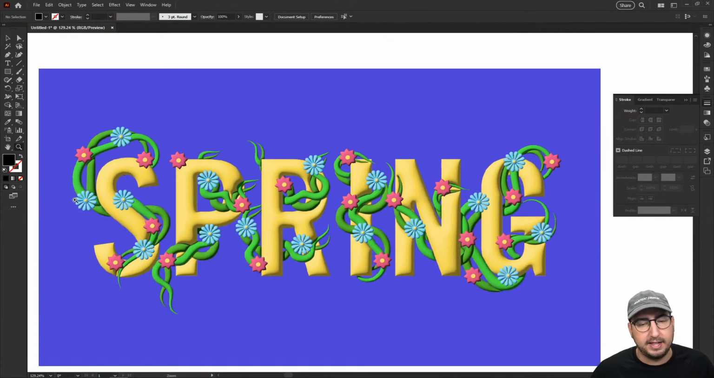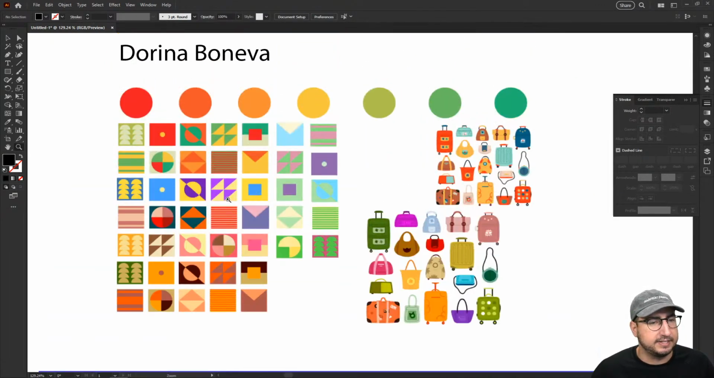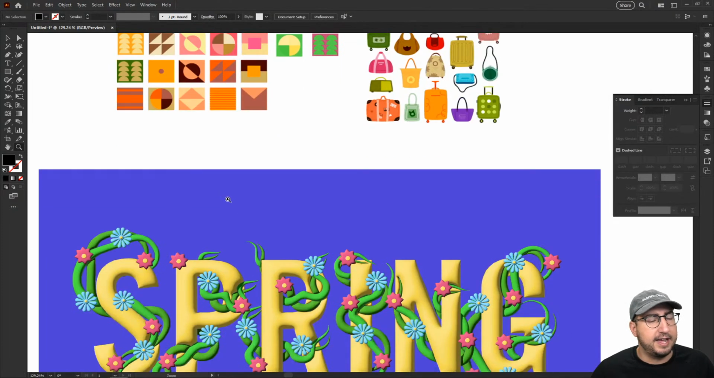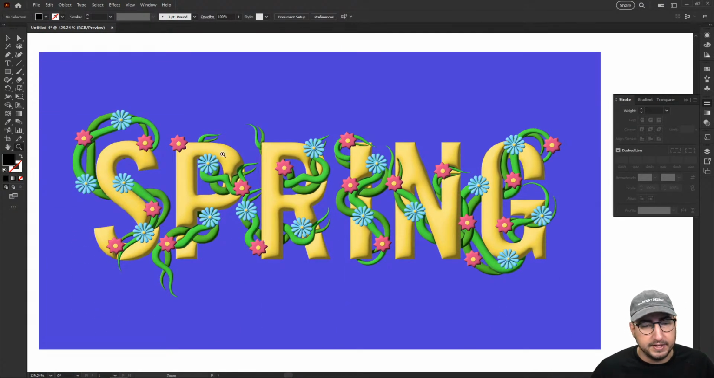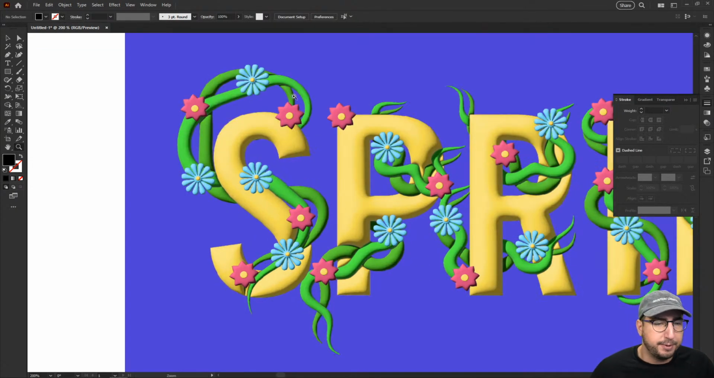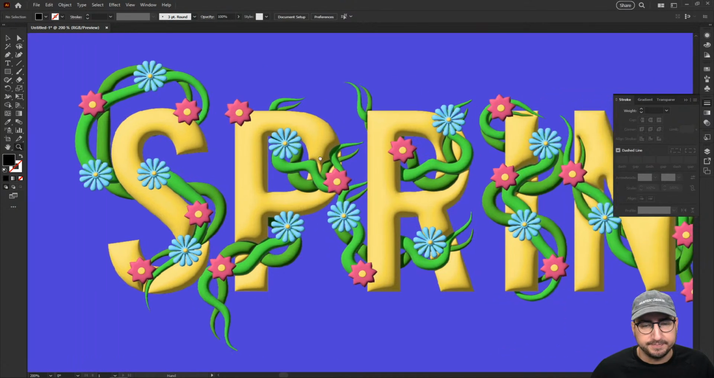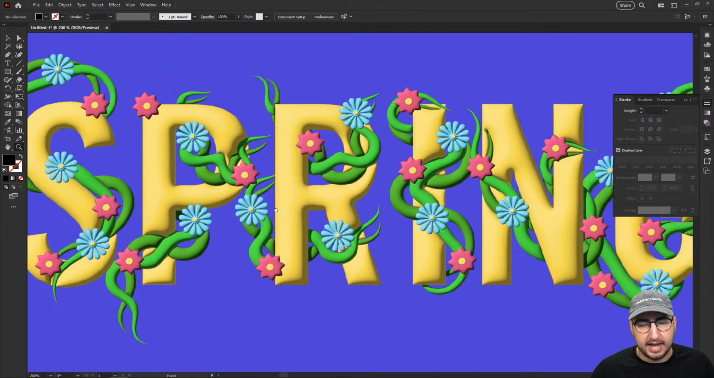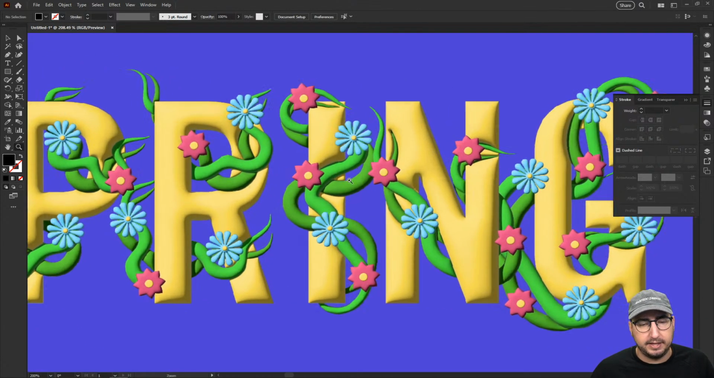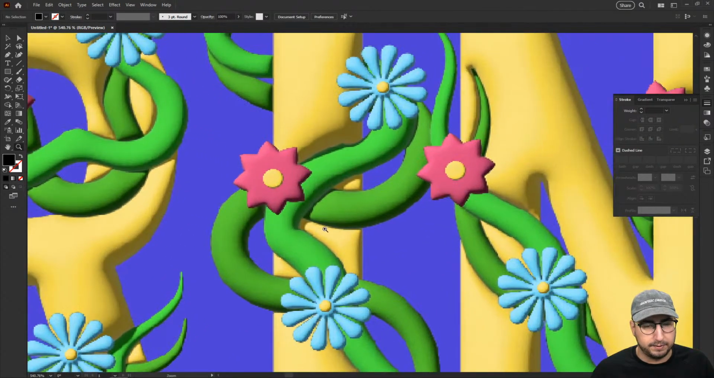The next one that I want to highlight right here, same person. I believe that this is still Dorina. I love this. This is what we were trying to do during the challenge that we didn't really have time to bring out all the way, but we have the vines, we've got the flowers. Everything's inflated with that 3D effect. And I just love the way that the 3D intertwined with 3D looks. It is just so delicious.